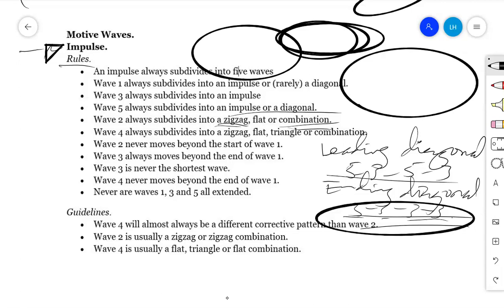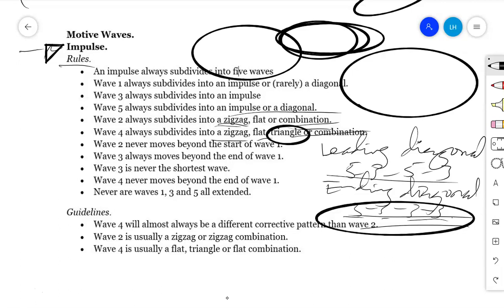It means more than one corrective pattern at the same price level. This is what we call the combination. That's why wave number 2 can be just a zigzag, or a flat by itself, or it can be a combination. Then wave number 4 is a zigzag, flat, triangle, or also can be a combination. It is mainly in the same way as wave number 2, but the major difference is wave number 4 can have a triangle by itself. Usually a triangle is not deep.